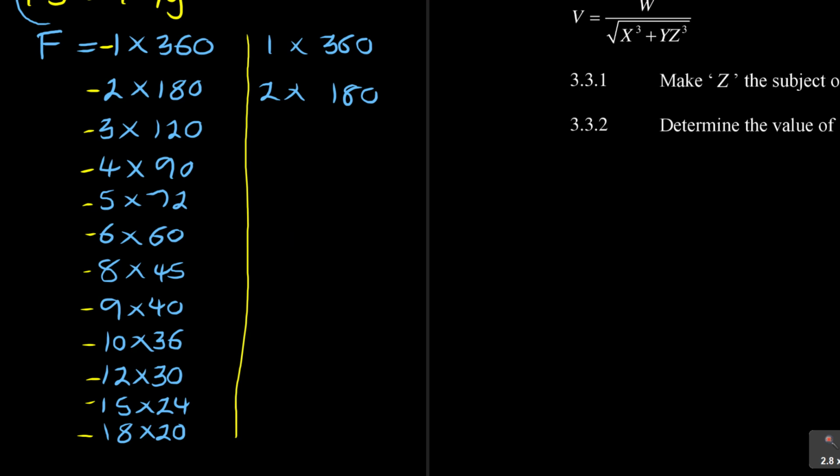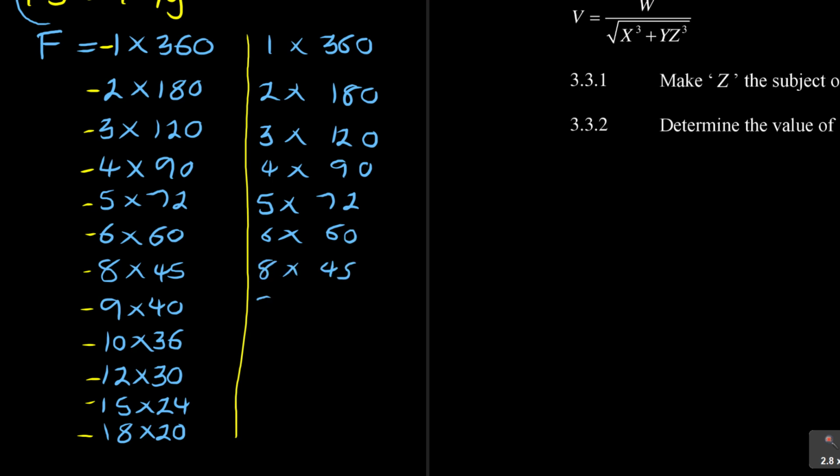Look at this. It's 3 times 120. 4 times 90. 5 times 72. 6 times 60. 8 times 45. 9 times 40.